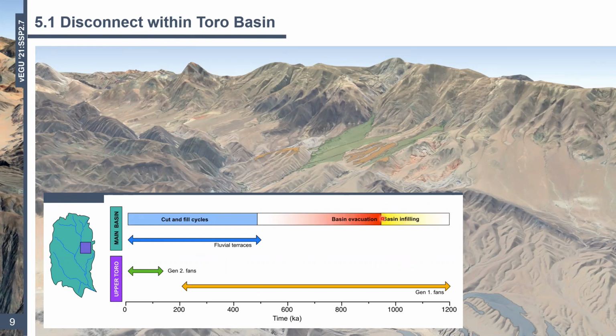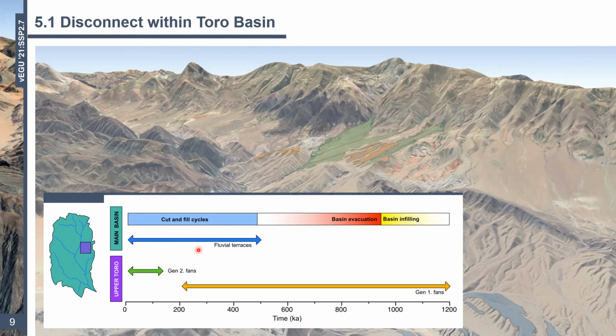And so you have a period of basin infilling at the turn of the last million years, and then an evacuation event of this sediment. The crucial part here, though, is that while we have these big cut and fill cycles associated with the terraces, we experience a period of relative fan surface stability further upstream. We don't really see anything happening around that mark.